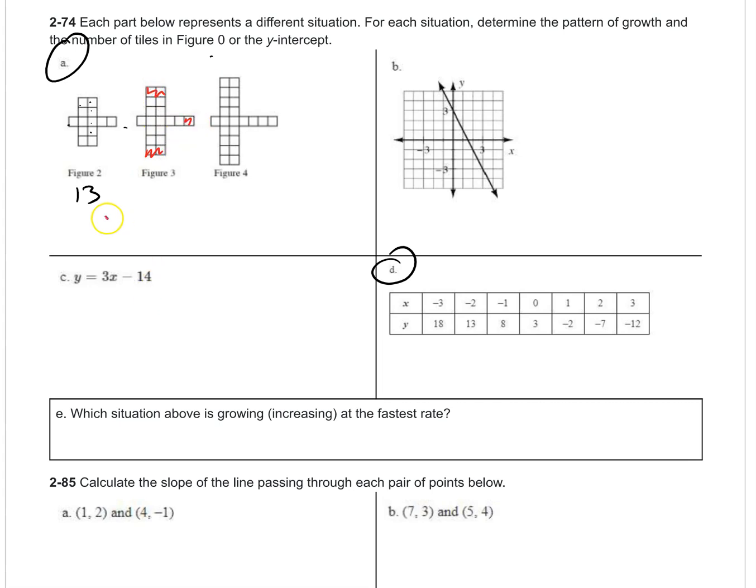So it's plus 5. It's going to be 18. In figure 4, we have the 2 at the bottom, 2 at the top, 1 on the right. So we're adding 5 more tiles, 23.